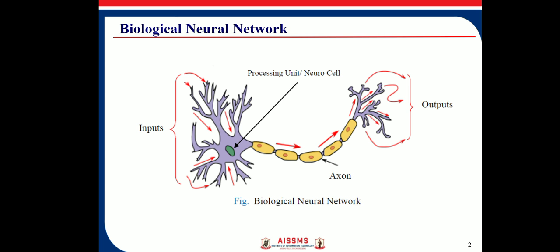The combination takes place in accordance with the strength of the connection. All the connections are not of the same strength. Some connections are very strong and some connections are weak. If connections are strong, then the signal carried by the connection has high strength. This strength is referred to as weight or free parameter. Depending on these inputs, the response will be decided and passed to the next cell through synaptic terminals.